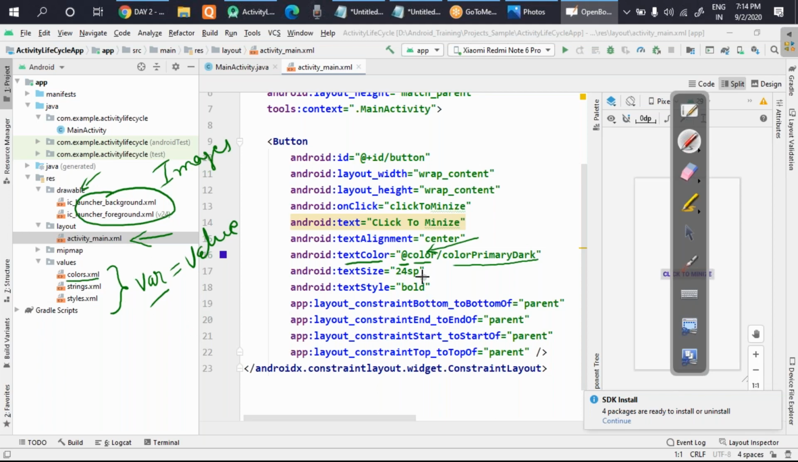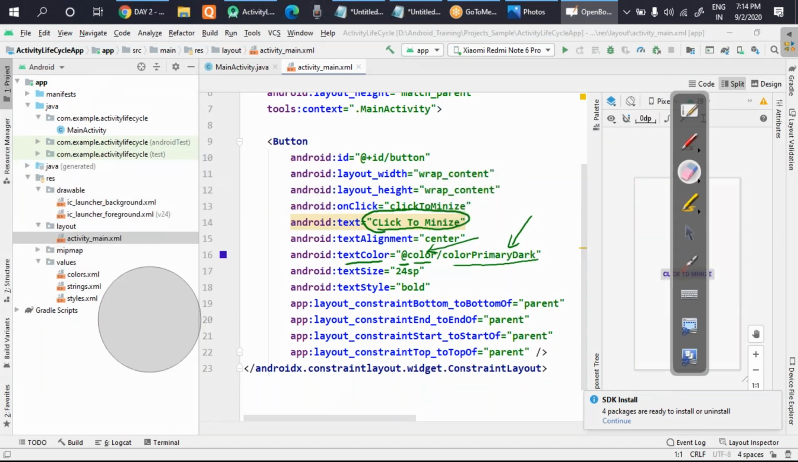So in the colors.xml file, this variable will be created, and that variable will be holding the color. In the same way, in the text part, I have not written a variable, I have directly written the value. So now I'm going to make a change, and the text will be stored inside the strings.xml file. All kinds of text we will be storing in the strings.xml file. So I'll quickly open the strings.xml file and show you how I can do it.